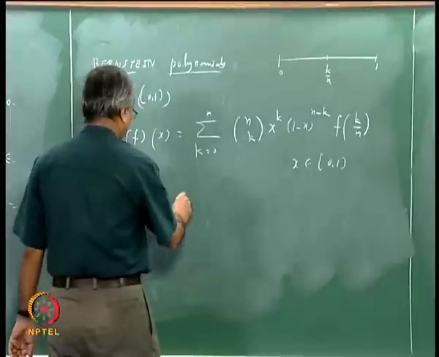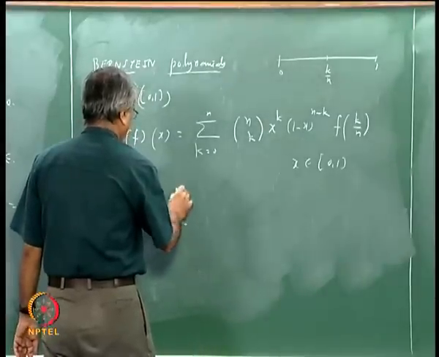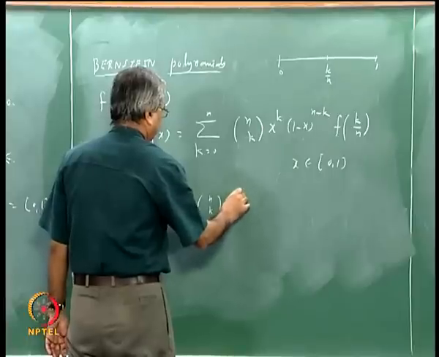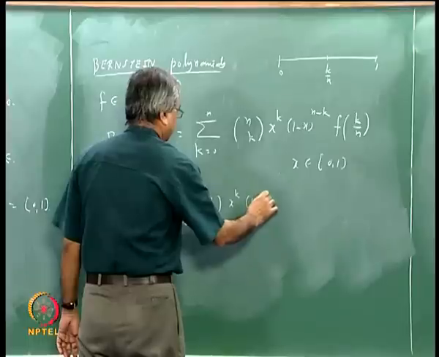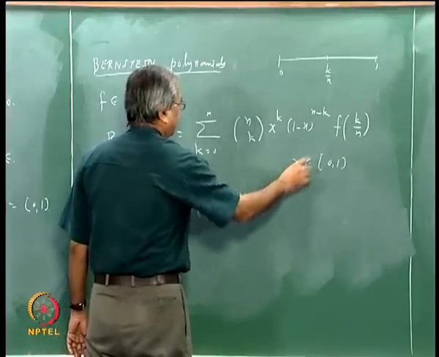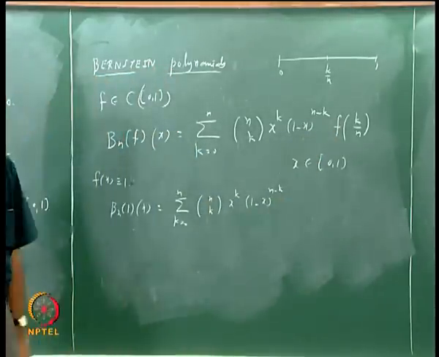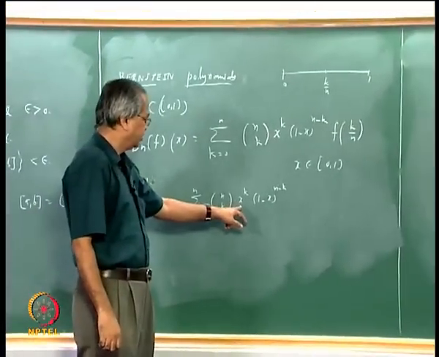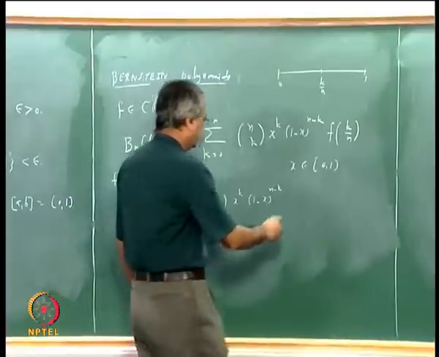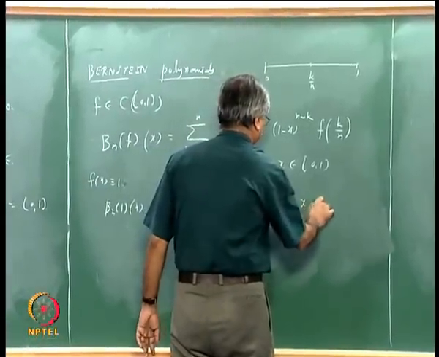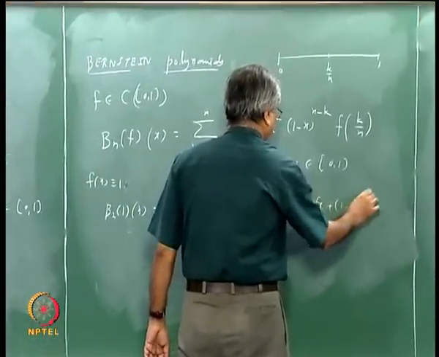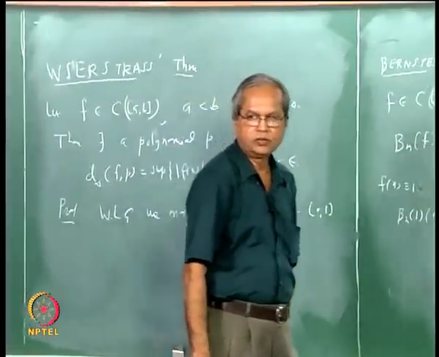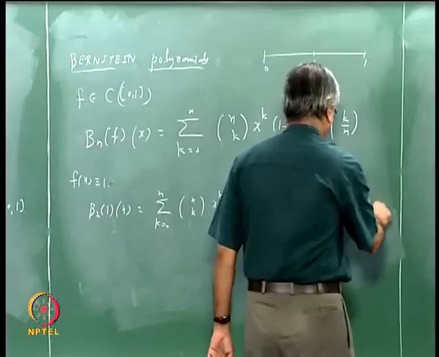Then this will be sigma k going from 0 to n, nCk x to the power k, (1 minus x) to the power n minus k, and this f at k by n will be 1, because we are taking f as a constant function 1. So this is nothing but the binomial expansion of x plus (1 minus x), the whole thing raised to n. So this is nothing but 1.